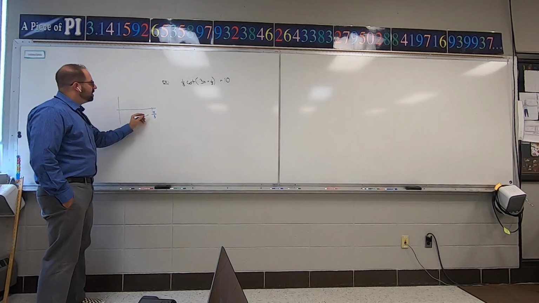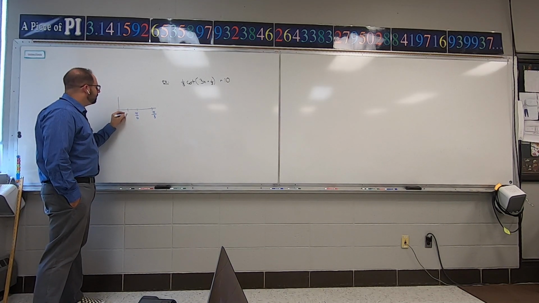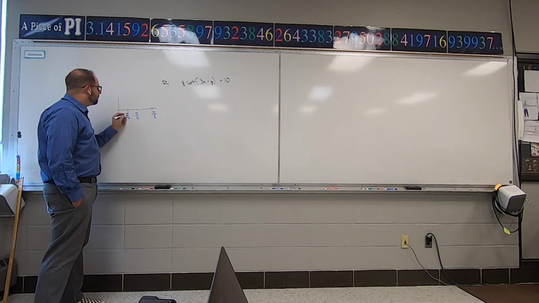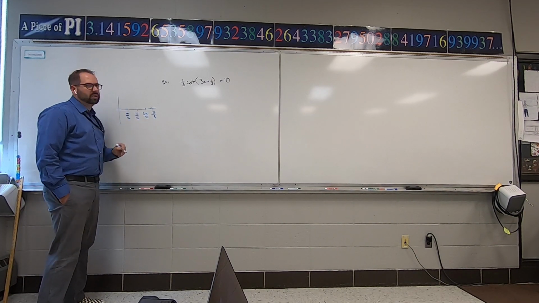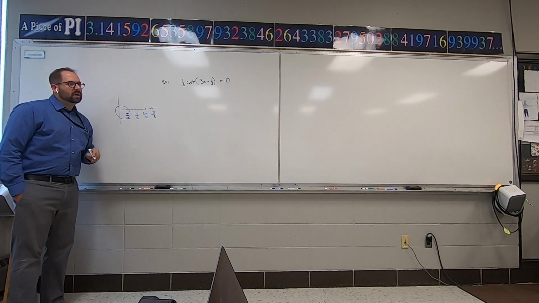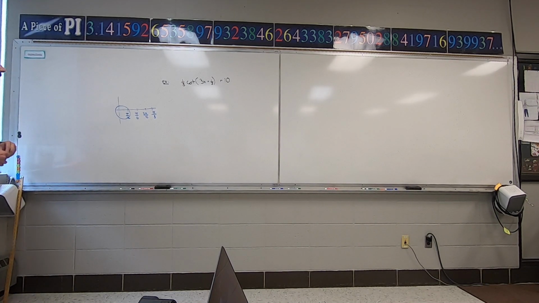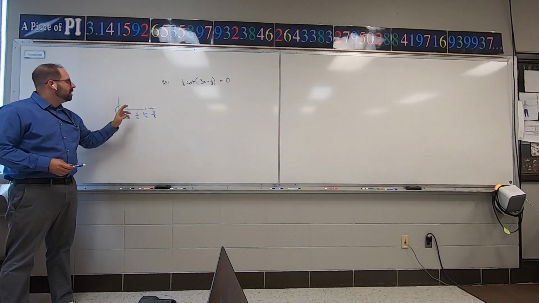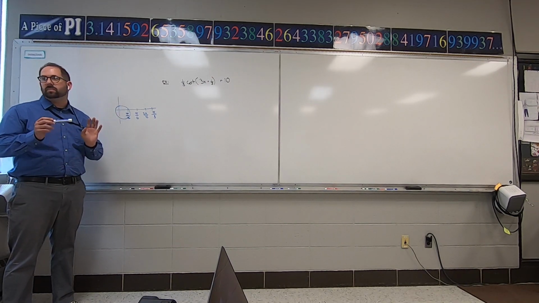Now, we're going to divide this in half again, and we're going to divide this in half again. And if you multiply that one by 3, this would be 3 pi over 12. All right, so that would be the third marker there. This is the spacing that we need for this particular problem. This is the number that I needed. Okay, so now I know the spacing is pi over 12.